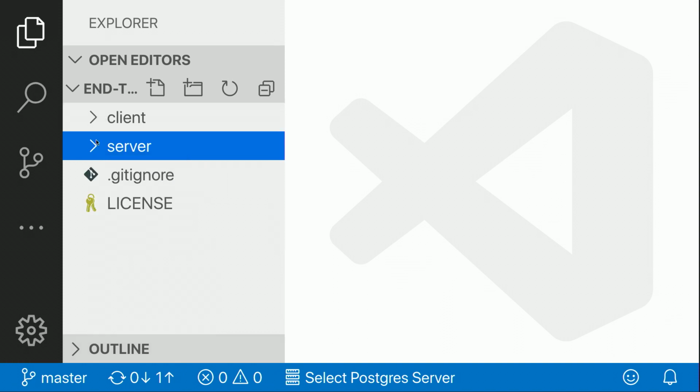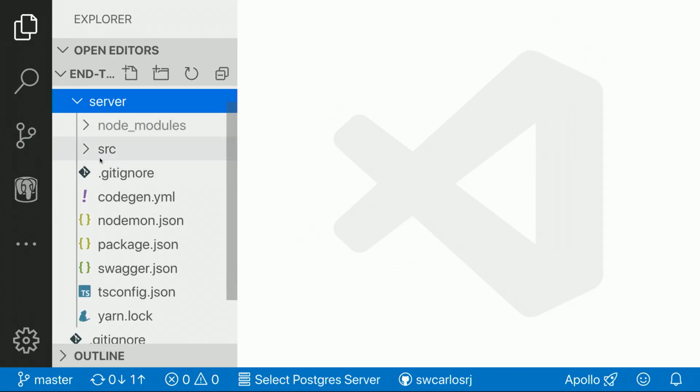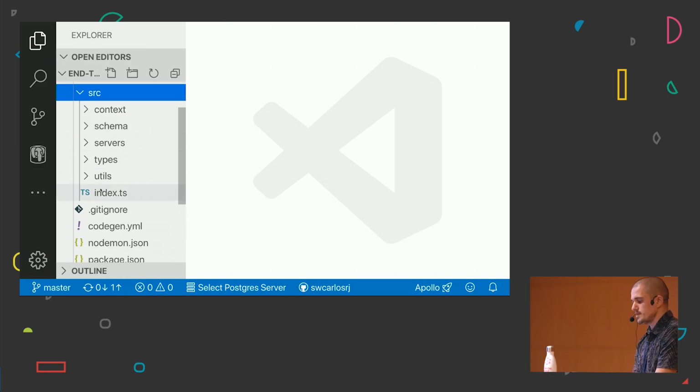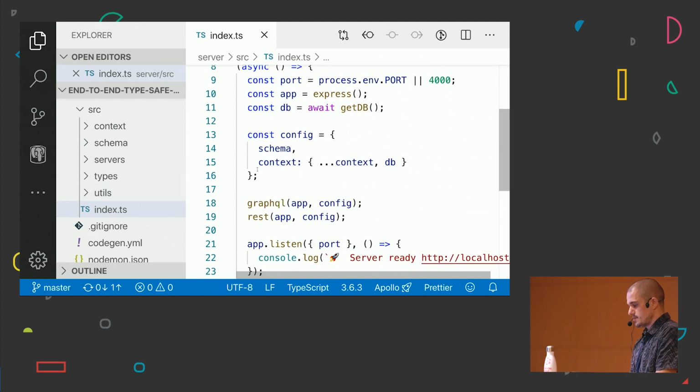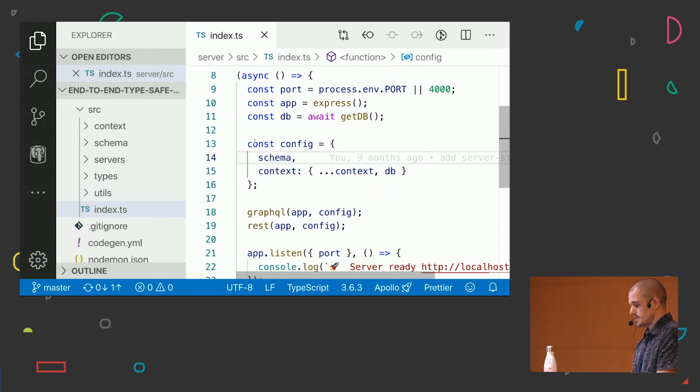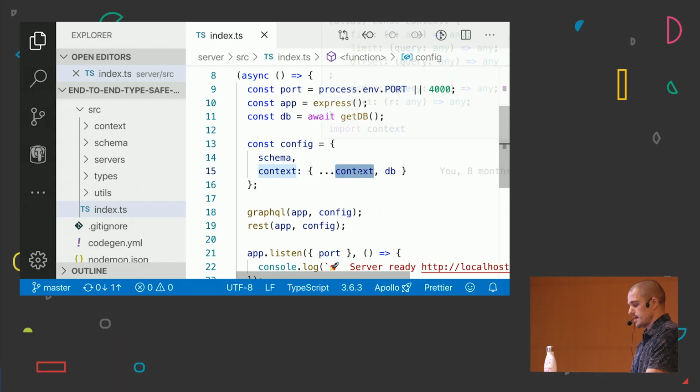In the server, we've got our source folder, and basically we're going to have an index. In the index, we can see that we have a GraphQL instance that we are passing, and an Express instance in this case. Then we're going to pass a config, which is going to contain our GraphQL schema. That's what we are going to go through today. And we're going to pass some context and the database.